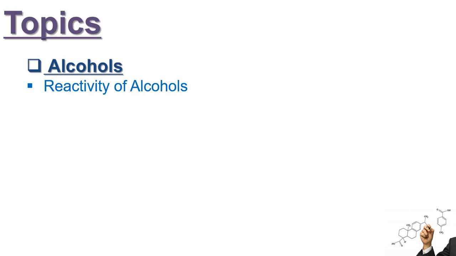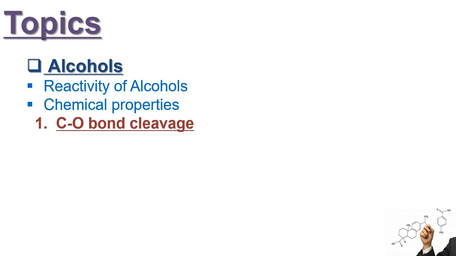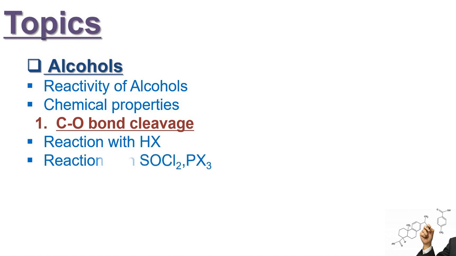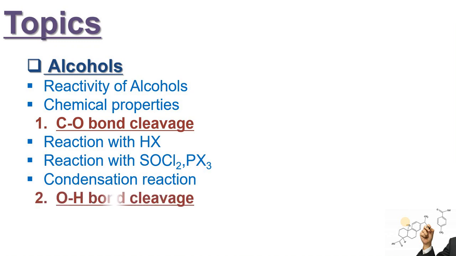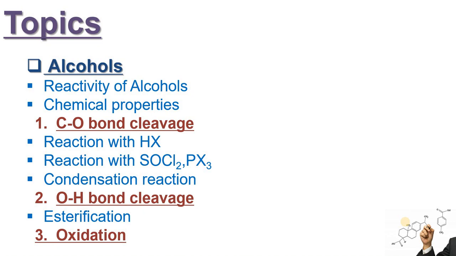In today's lecture, we are going to study the chemical reactivity of alcohols. We will discuss chemical properties of alcohols in detail, which are divided into three main parts. Number one is carbon-oxygen bond cleavage. It will include the reaction of alcohols with hydrogen halides, then reaction of alcohols with thionyl chloride and phosphorus trihalides in condensation reactions. The second type of chemical reactions of alcohols is OH bond cleavage, which includes esterification, and in the end we will discuss oxidation of alcohols. Let's discuss the reactivity of alcohols first.